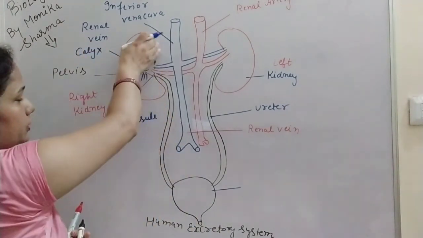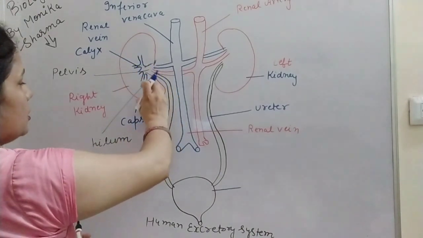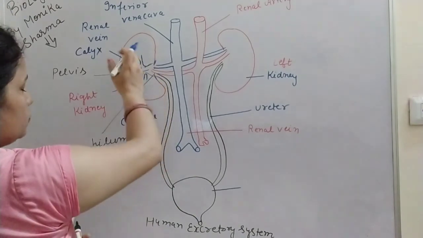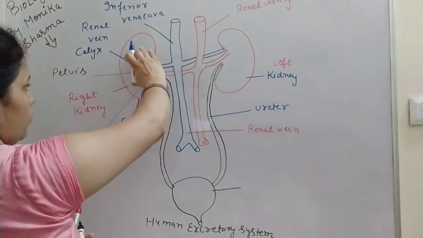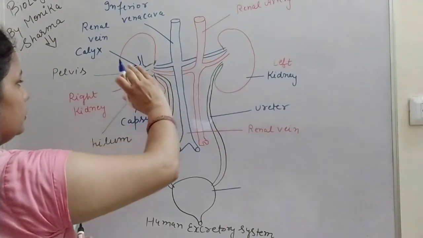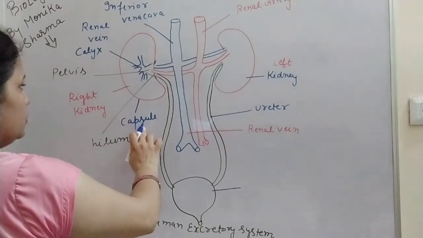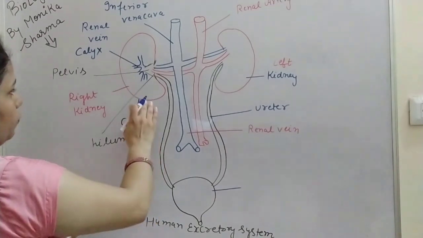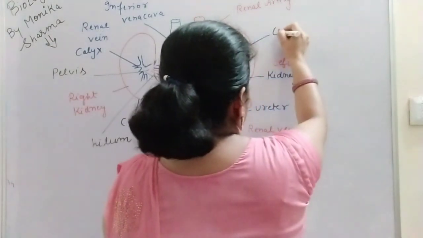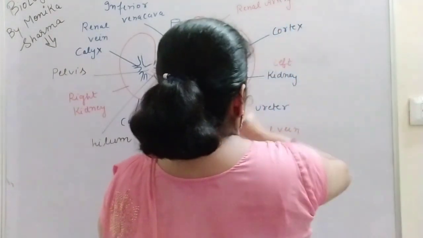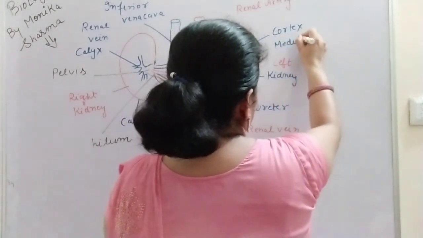The kidney is a bean-shaped organ present in the last thoracic and the third lumbar vertebrae. It is a reddish brown organ, made up of a tough layer known as the capsule. Kidney is divided into two parts: the outer part, the cortex, and the inner part, the medulla.